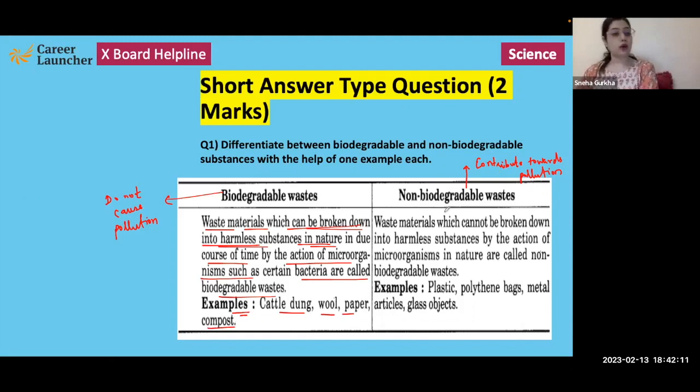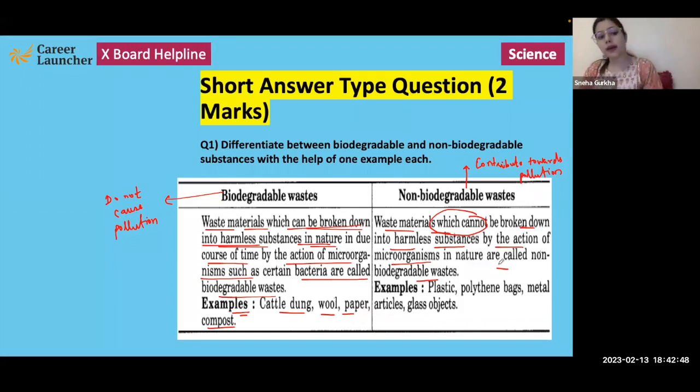If we look at non-biodegradable waste, these are waste materials which cannot be broken down into harmless substances by the action of microorganisms. Such wastes are known as non-biodegradable waste. We can also add that because they are not easily broken down, such wastes tend to get accumulated in our environment and they become toxic and can contribute towards pollution.